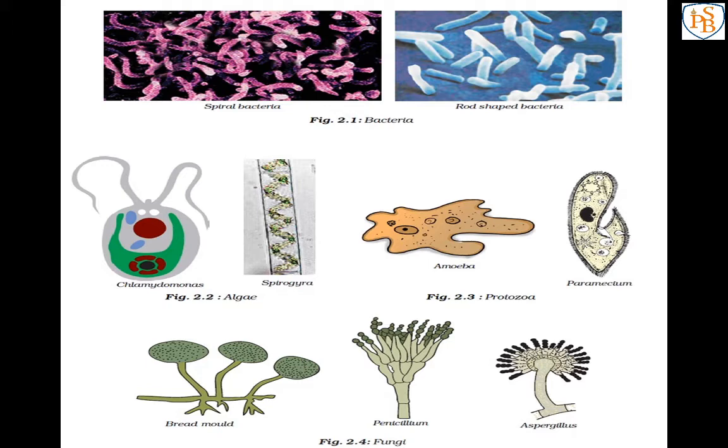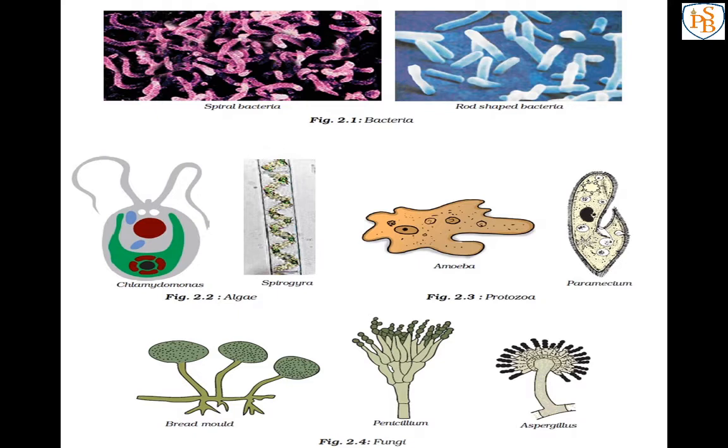Unicellular means made up of only one cell, and multicellular means made up of many cells. So whatever bacteria there are, they are made up of a single cell, so they are unicellular. And the bacteria live in colonies. You know that in apartments many people live together.